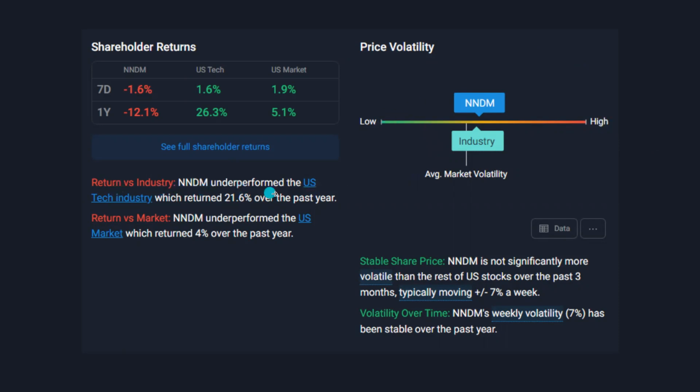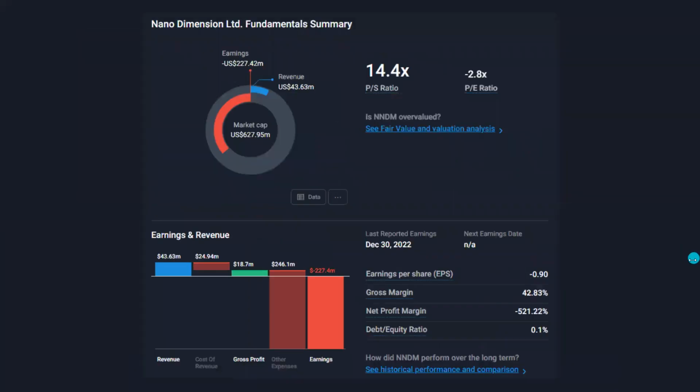But if you take a look at the return versus its industry, it has underperformed the US tech industry, which returned 21.6% over the past year. And the return versus the market, it has underperformed the US market, which returned 4% over the past year. So that's definitely something you need to consider. Now, when you look at the market cap, it's below $1 billion. It's about $627 million.